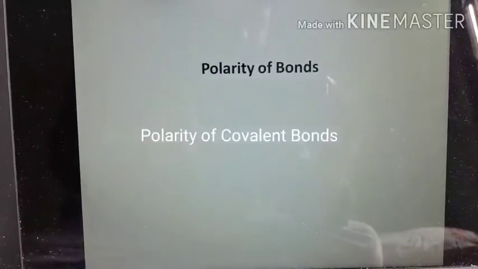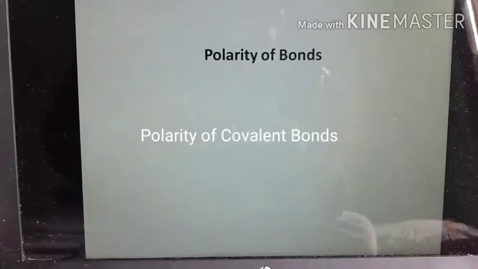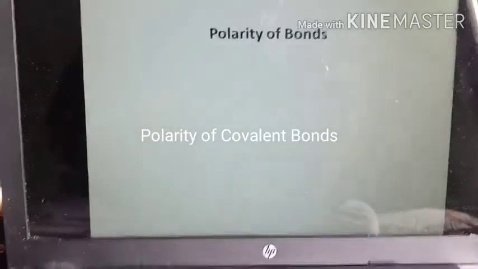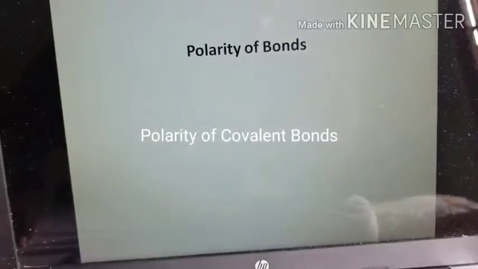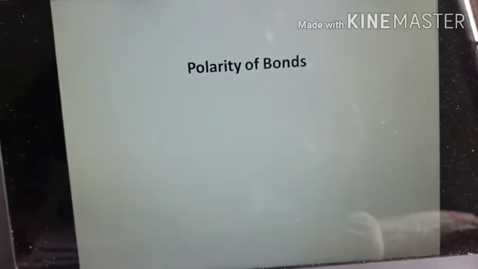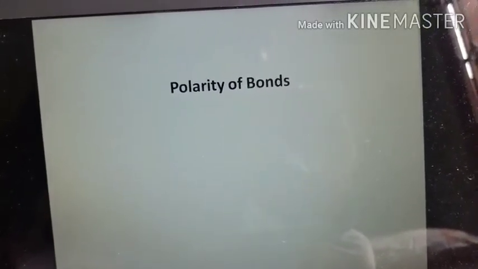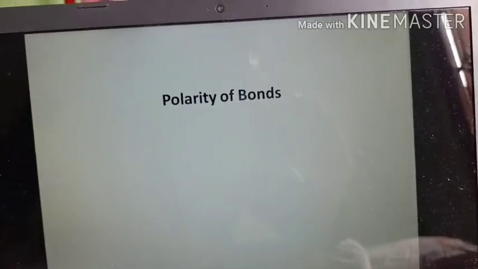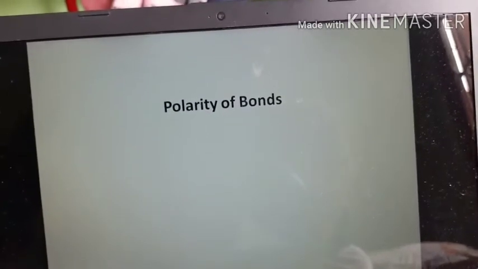Hello students, in this video I will be discussing the polarity of bonds. You know that we have discussed the coordinate bond, covalent bond as well as the ionic bond. But the existence of a 100% ionic bond or a covalent bond represents an ideal situation. However, in reality, no bond is completely covalent or completely ionic.